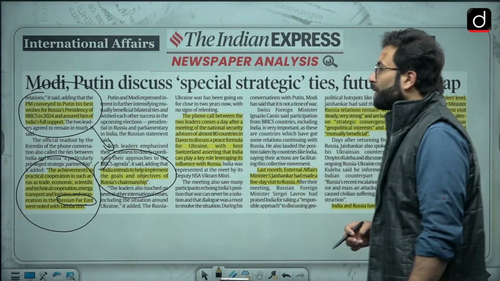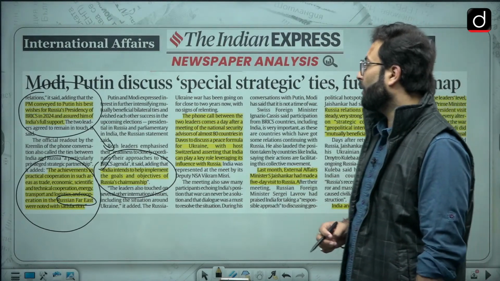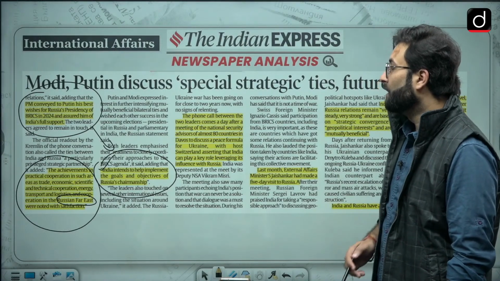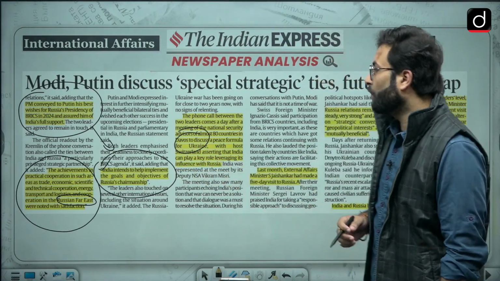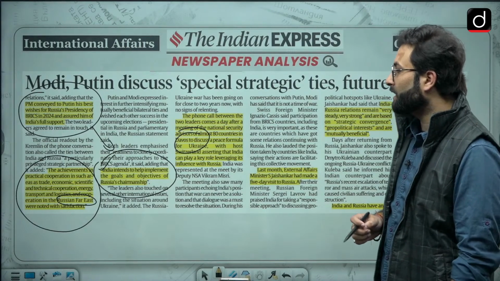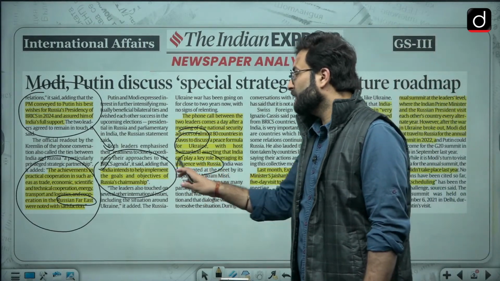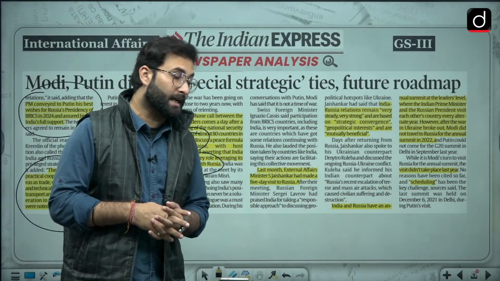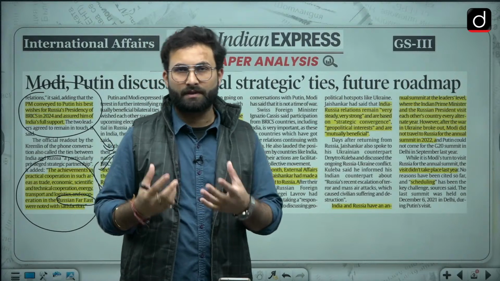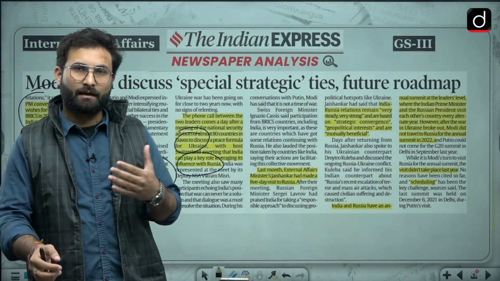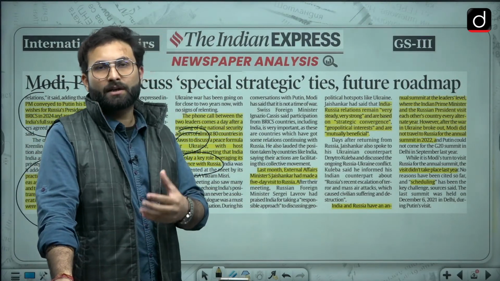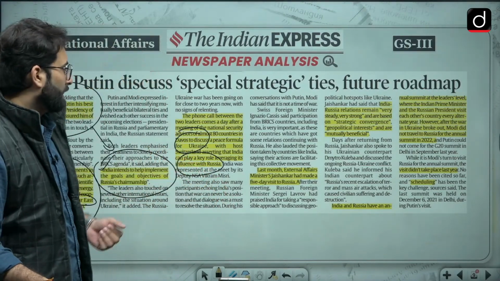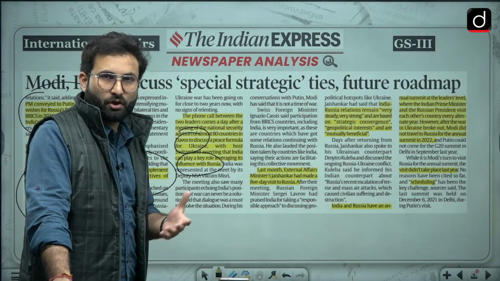The phone call between the two leaders comes a day after the meeting of the national security advisors of almost 80 countries in Davos to discuss a peace formula for Ukraine, with host Switzerland asserting that India can play a key role leveraging its influence in Russia. So in this meeting of national security advisors in Davos, Switzerland, they have said that India has a close relation with Russia, and India can utilize that and play a key role when we are talking about Ukraine's peace process. Okay, that is what has been discussed in the National Security Advisor Summit.